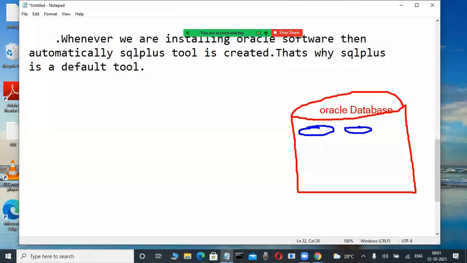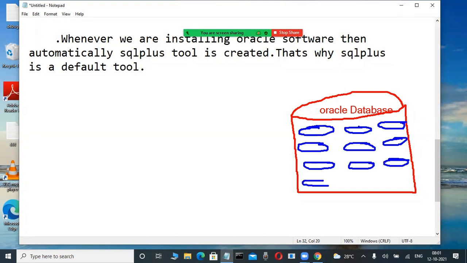Here some database objects are there, relational data model products, meaning a collection of database objects. In books we also refer to these types of things. These are a collection of database objects.